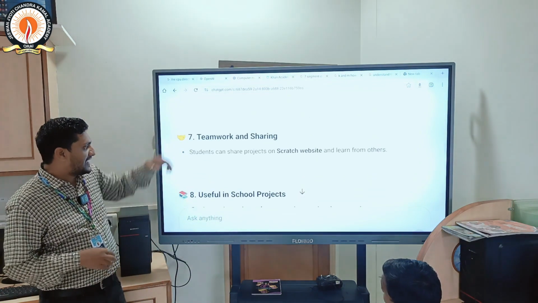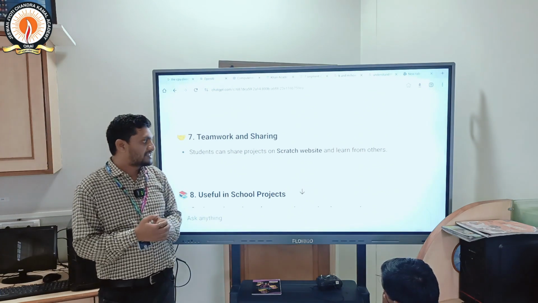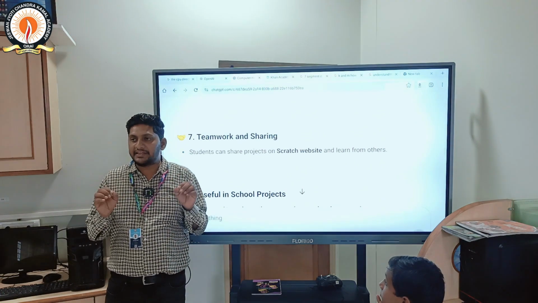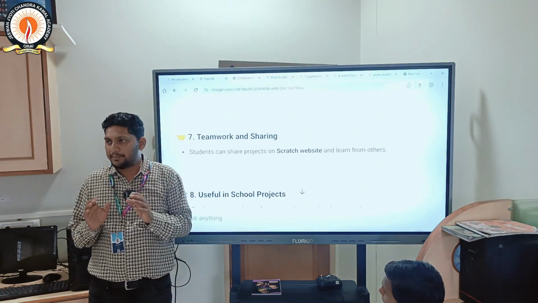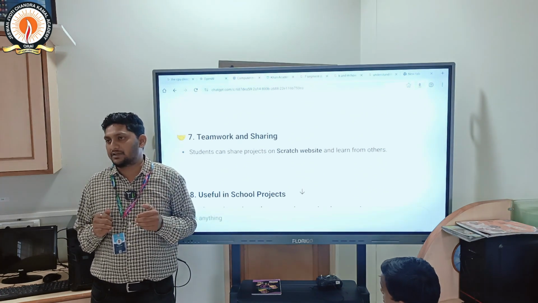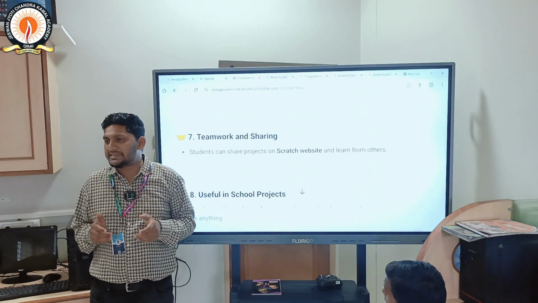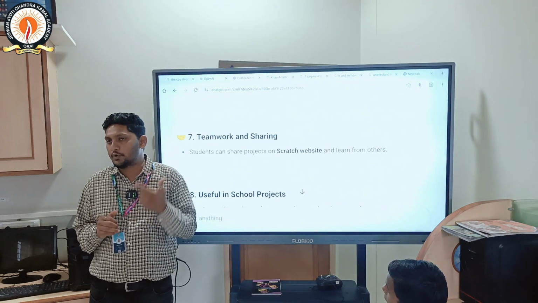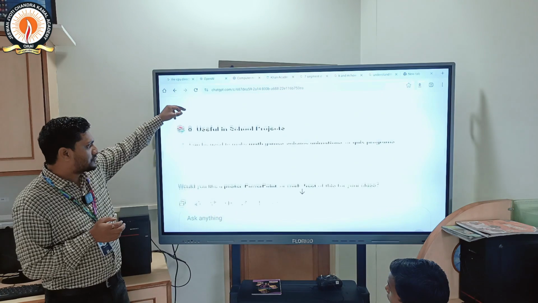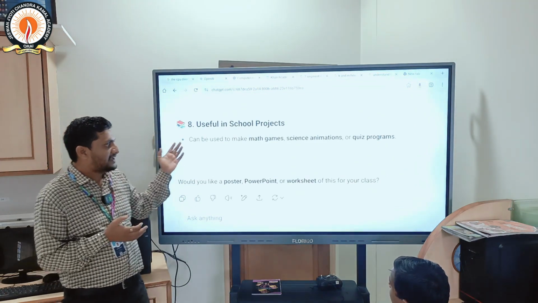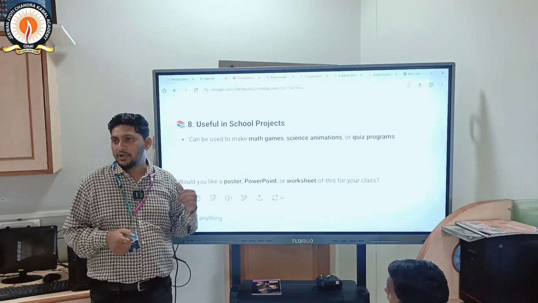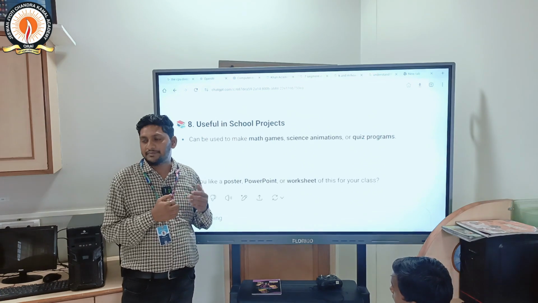Okay, teamwork and sharing. You can share your project on the Scratch website and learn from others. It is very helpful. If you make any game, any story, any animation in Scratch, after that you upload it to the Scratch website. So anyone in the world can open Scratch, and if he likes your project, he learns from your project. Okay, and useful in school projects. If you make a school project like a math game, science animation and quiz program, it is also helpful in all the subjects, math, science and all the subjects.